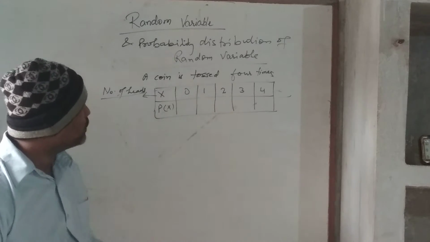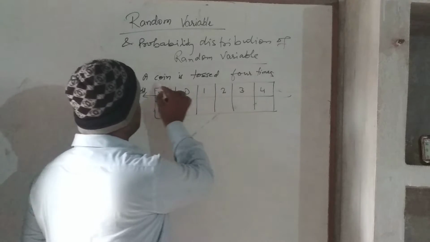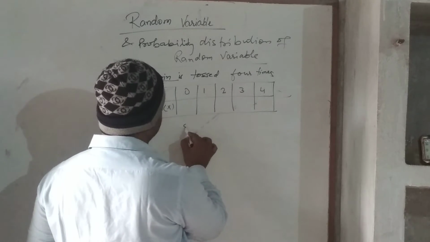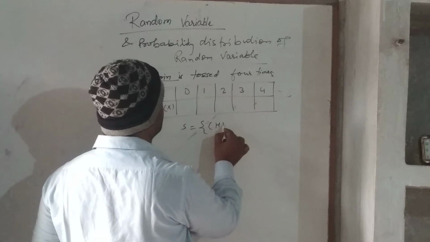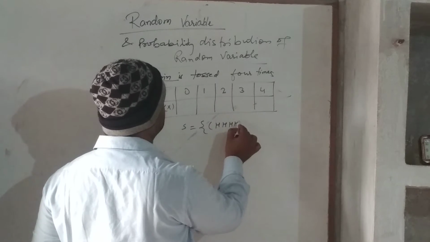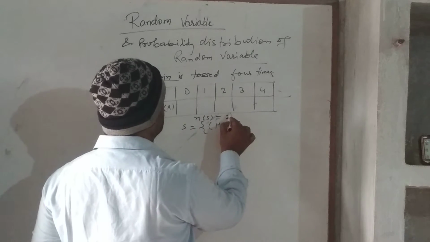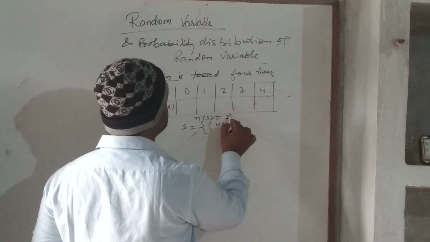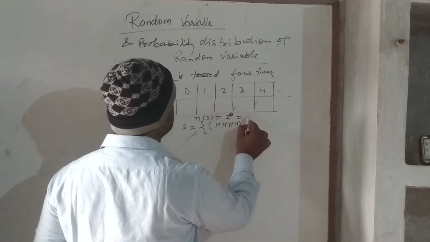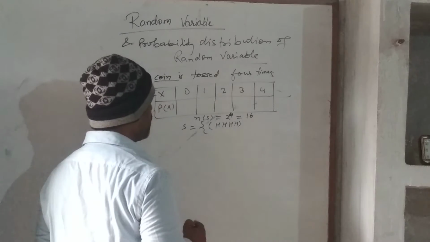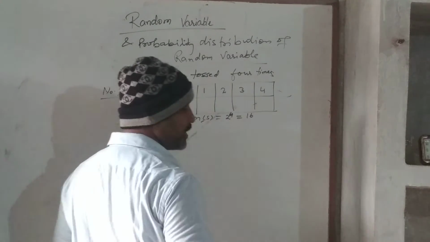Then what will be the values? What will be the probability of getting no head? So just see, if a coin is tossed 4 times, what will be the sample space? There can be all 4 heads. The total number of outcomes will be nothing but 2 to the power 4, that is 16.